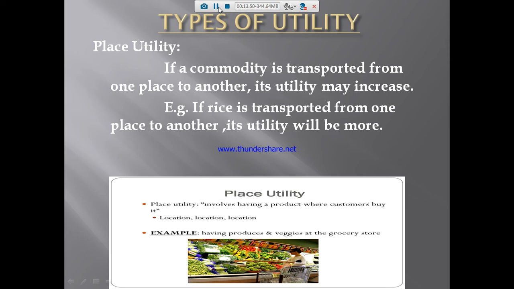See the picture, place utility. It involves having a product where customers buy it. Location, location, location. For example, having produce and veggies at the grocery stores.